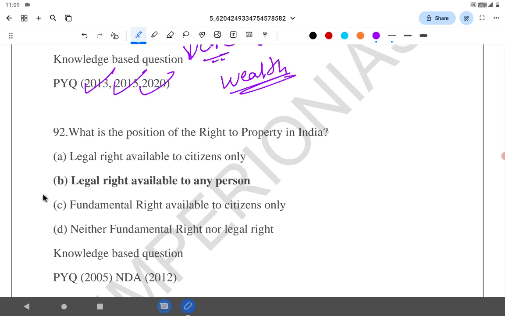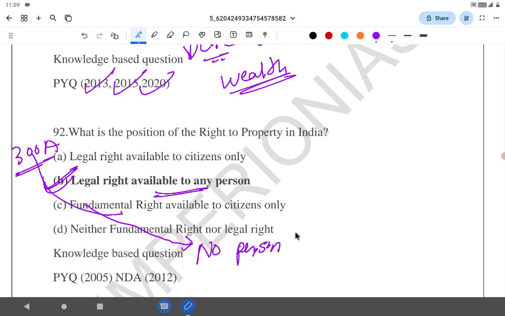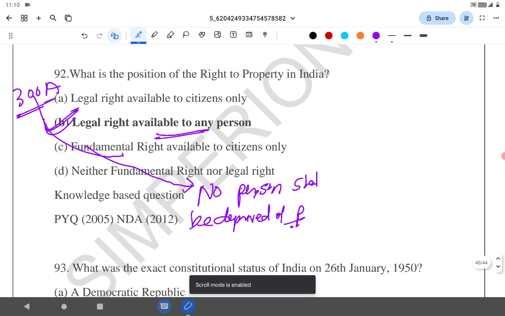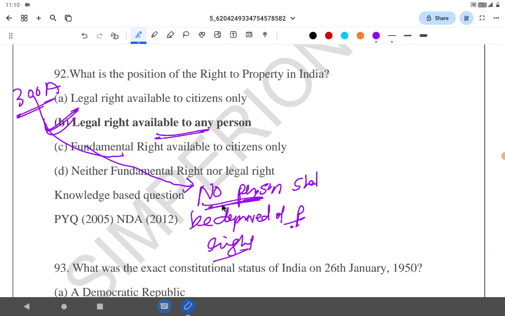Right to property is a legal right available to any person. It is Article 300A. Though it might sound extreme, if you go and read Article 300A, it says, I'll write as it is, no person shall be deprived of property. It says no person shall be. No person, so it is a legal right available to any person.